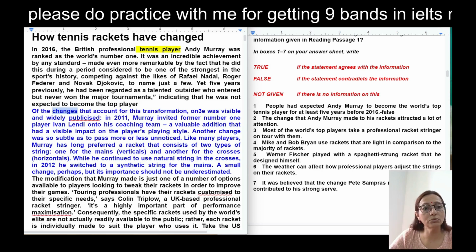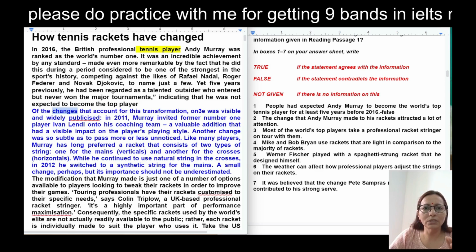Another change was so subtle as to pass more or less unnoticed. So that was unnoticed. Actually the question says attracted a lot of attention. It means opposite information is there.